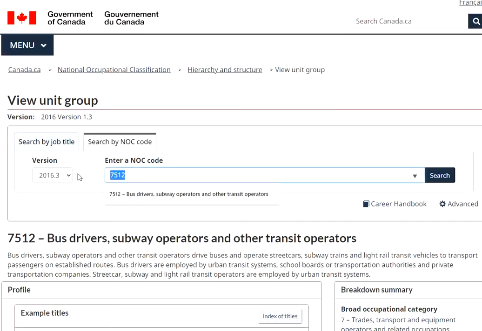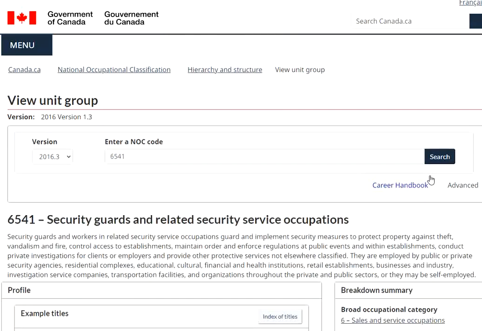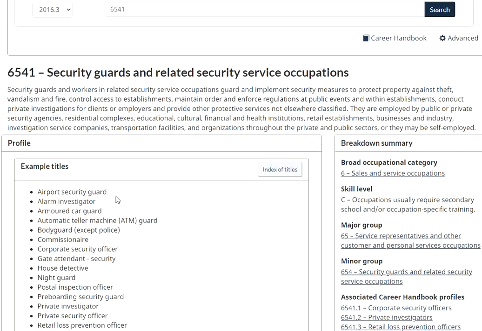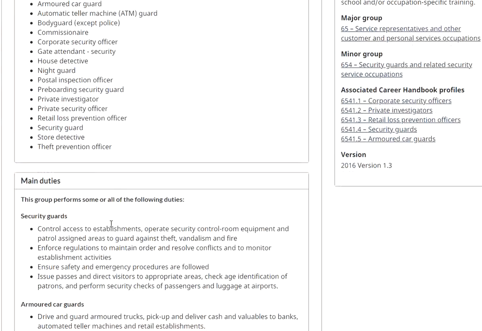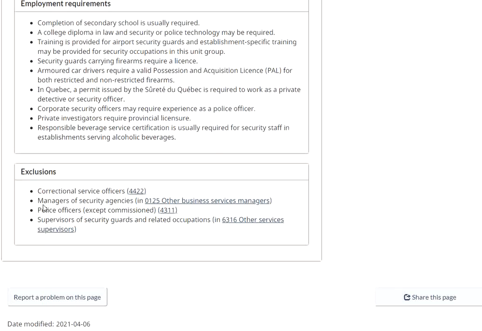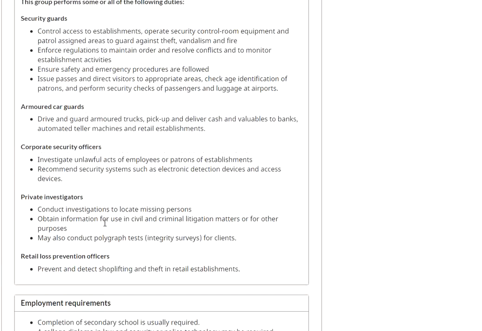Now let's move on to another NOC, 6541, very common again. Security guard. If you're associated with a warehouse as a security guard, or maybe a parking enforcement agent. The exclusions here are managers of security agencies, police officers, or supervisors of security guards. If you're heading the security guards, you will fall in 6316, not in this NOC. Just keep that in mind.